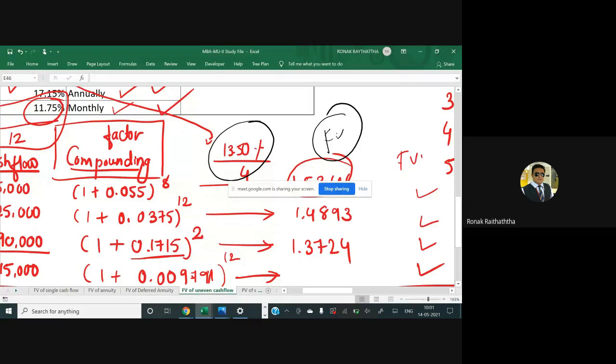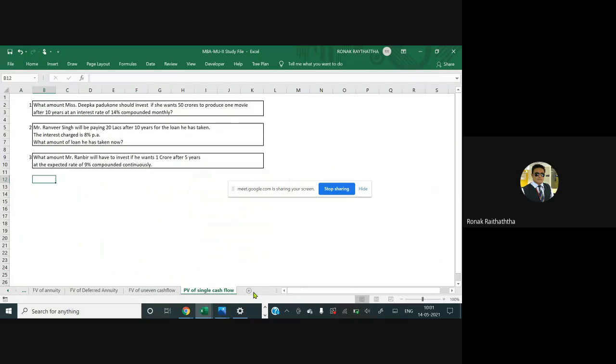Now, my friends, we would be moving to the present value of the single cash flow. Just give me 30 seconds. I need to plug in my charger.